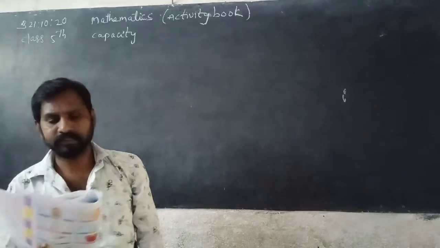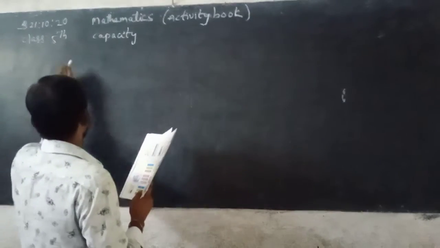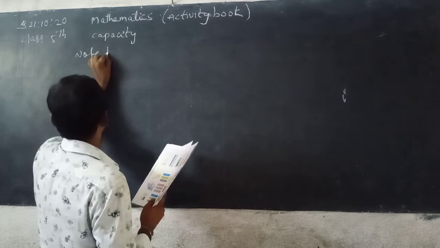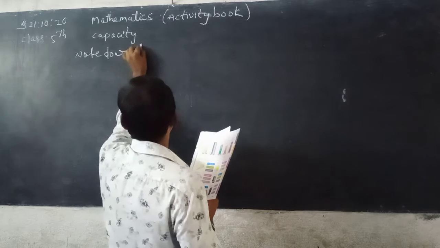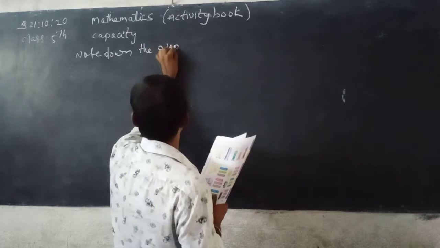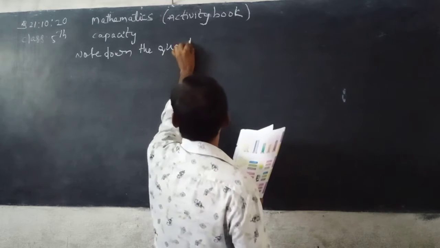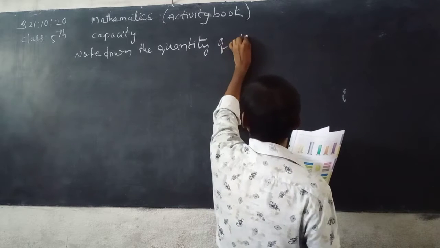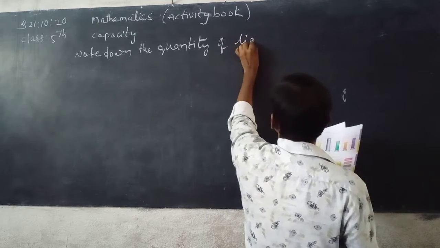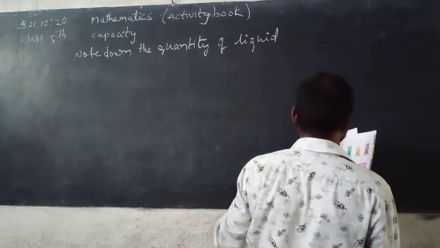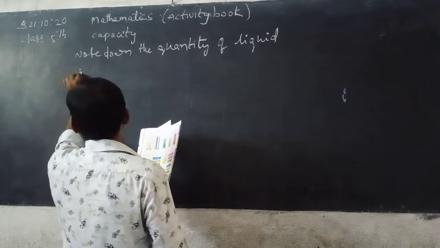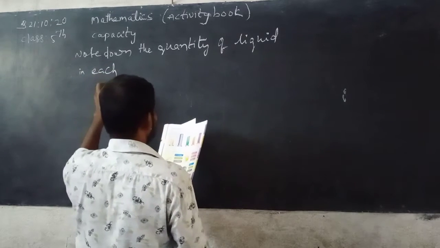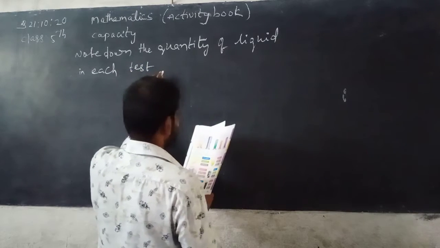From your activity book, note down the quantity of liquid in each test tube.